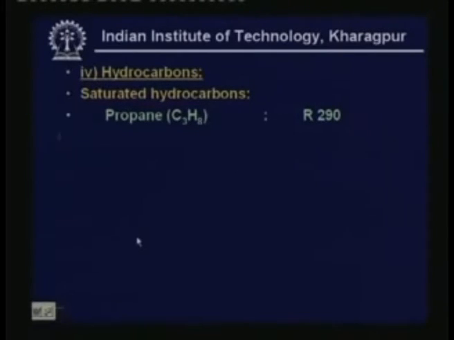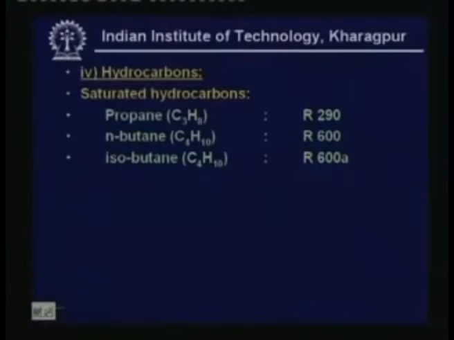So, propane follows the rule given earlier, but the problem comes when you have to give a number for n-butane, for example. n-butane has a chemical formula of C4H10. So, you cannot apply the earlier rule, because if you apply it, you find that the number of hydrogen atoms is 10, so the Y value will be 11. Y value 11 means it has 2 digits, so that leads to confusion. As a result, n-butane has been given an arbitrary number, that is R600.